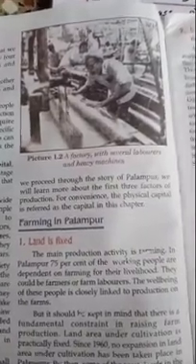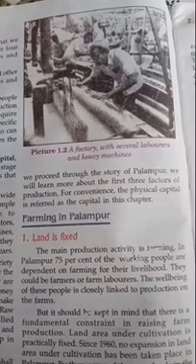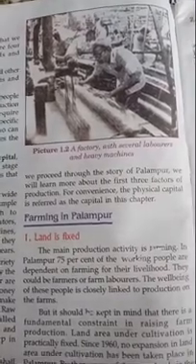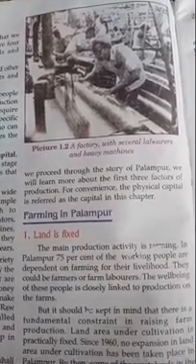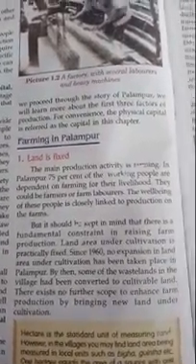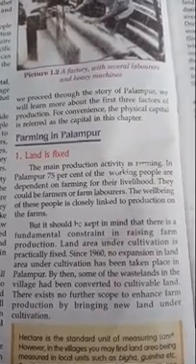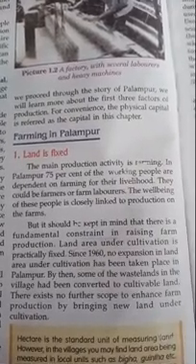As we proceed through the story of Palampur, we learn more about the first three factors of production. For convenience, the physical capital is referred as the capital in this chapter. Now, farming in Palampur. So, as the heading is reflecting that farming is the main occupation of the people of Palampur.